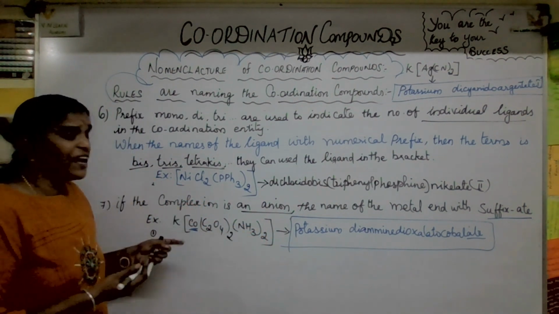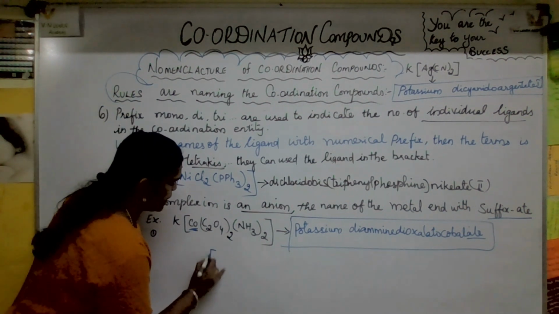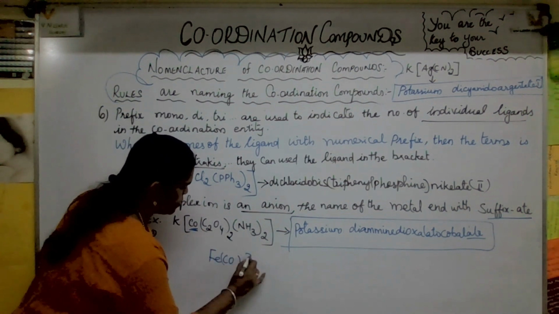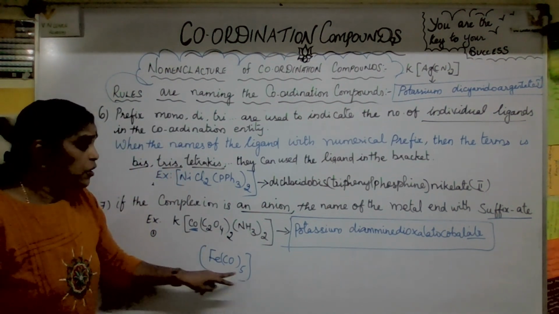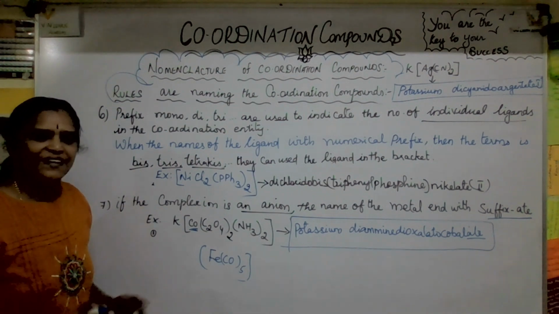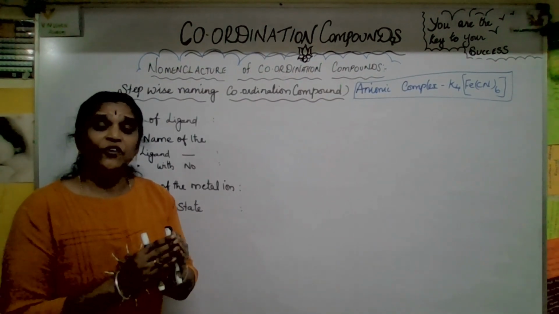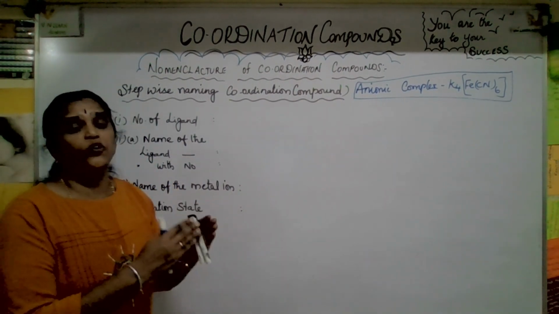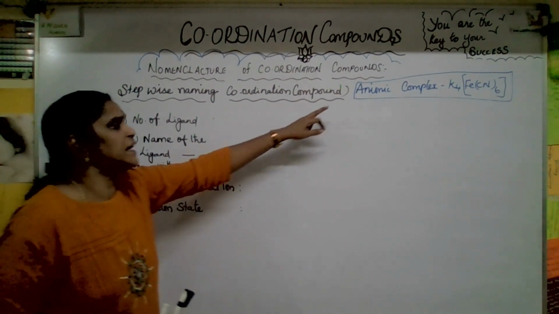Suppose if it is a cationic complex, the same name of the metal will be there. Now, for example, Fe(CO)5. Already I mentioned, you know this one, pentacarbonyl iron. That's all. Hope you're clear with that. Okay, now we have got the rules. Now we are going to see the naming ceremony, how to give the name for each and every compound. Okay, come on, let us go for it.